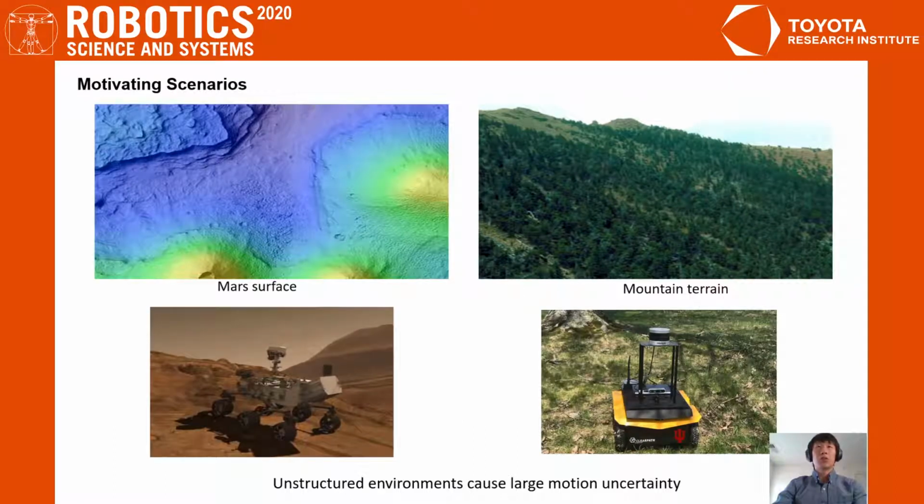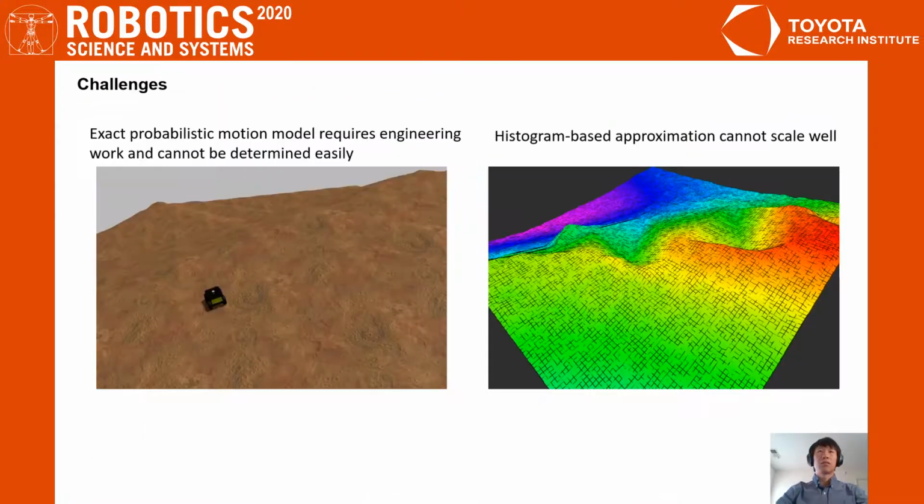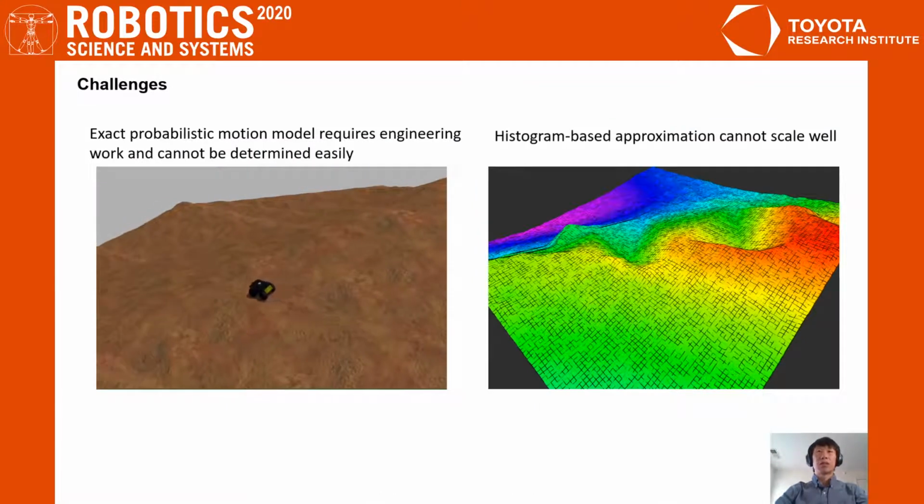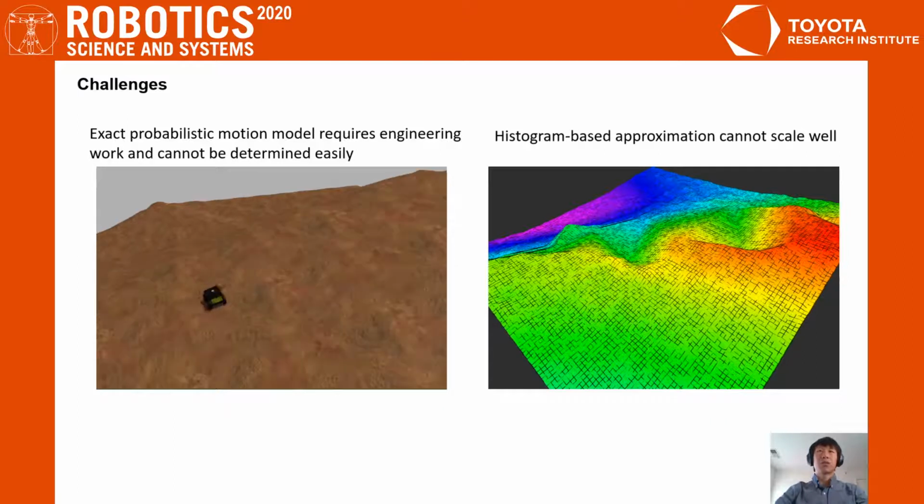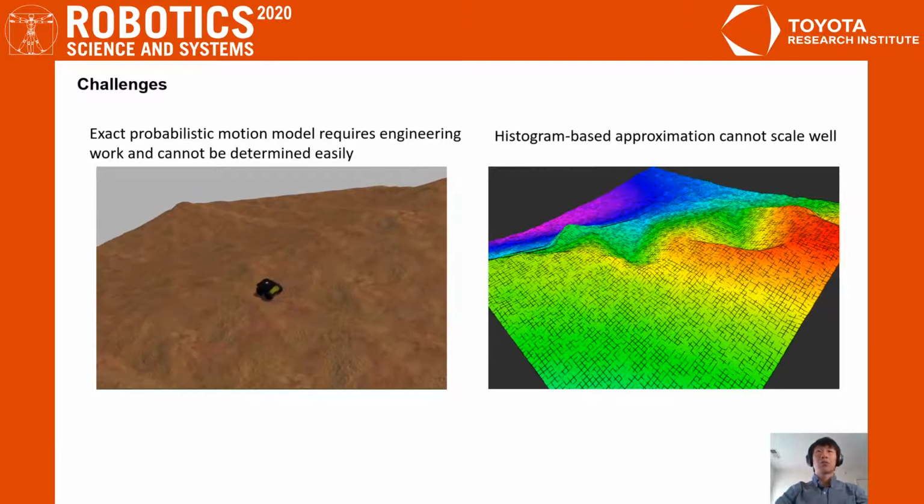We are interested in developing planning algorithms that allow robots to navigate in off-road, unstructured environments, such as Mars surface and mountain terrains. These environments can cause large robots' motion uncertainty. Markov Decision Process is a widely adopted general framework to model this complex planning and uncertainty problem. However, there are two challenges in applying this framework in the real world.